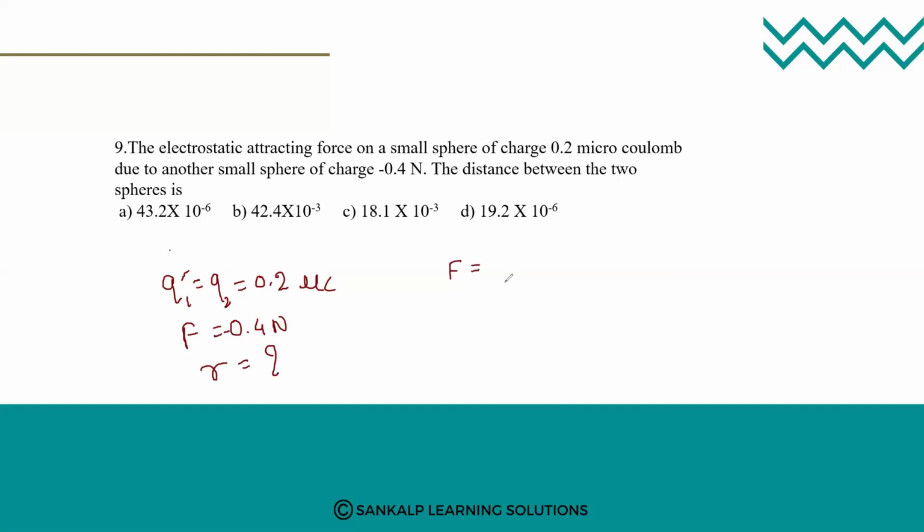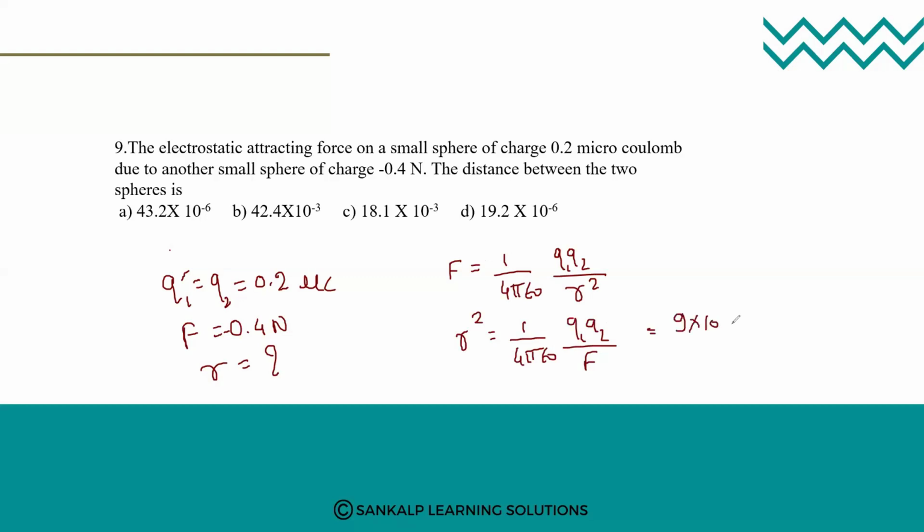So that is F equals 1/4 pi epsilon naught Q1 Q2 divided by R square. If I shift this R square, it becomes R square equals 1/4 pi epsilon naught into Q1 into Q2 divided by F. What is 1 upon 4 pi epsilon naught?